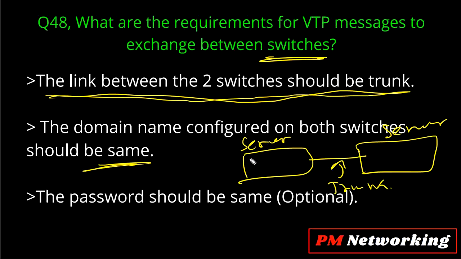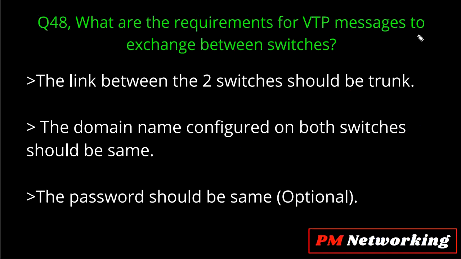If you configure domain name Cisco over here, then the domain name must be Cisco on this switch too, so the domain name must match. If a password is configured, then the password should match, but this is optional. You can configure it or leave it. So there are two main requirements: the link between two switches should be a trunk link, and the domain name must match. Okay, let me move on.